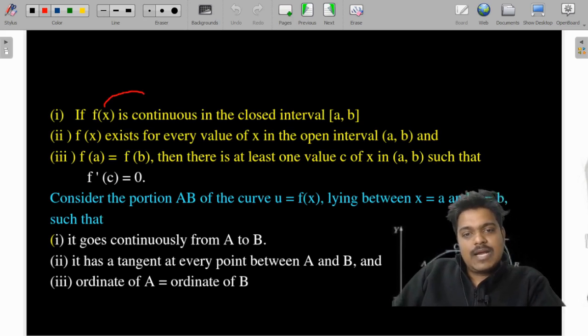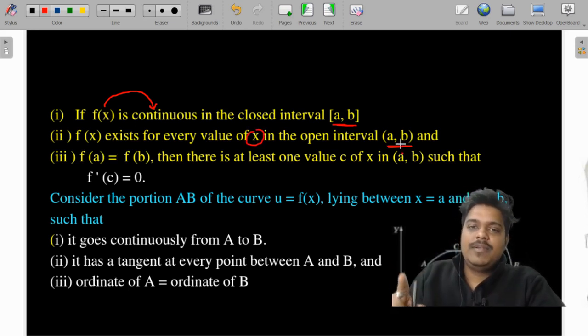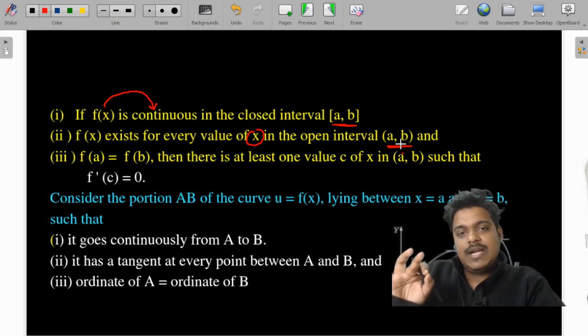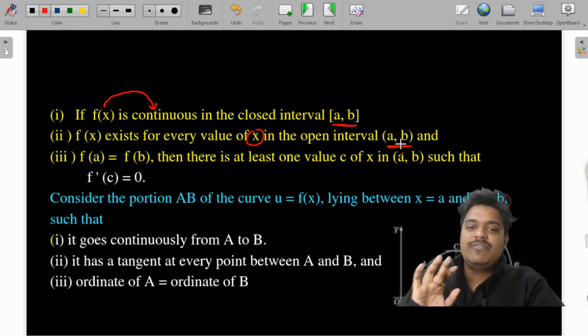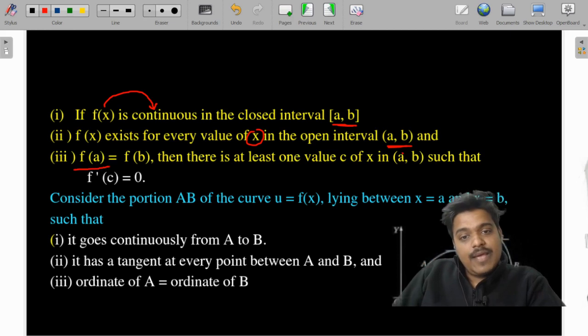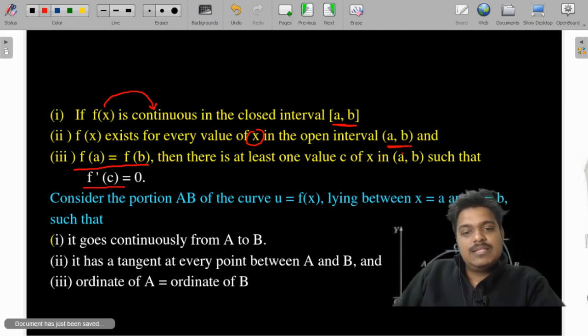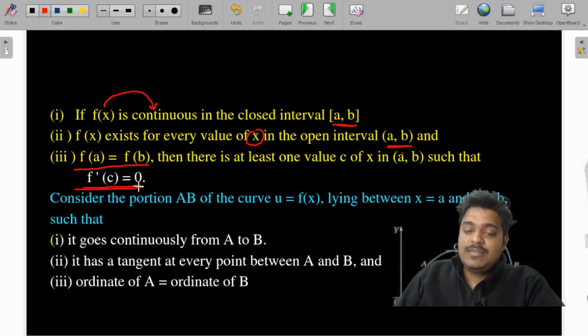So if f(x) is continuous in the closed interval a to b, that's the first thing, and f'(x) exists for every x in the open interval, not including a and b. Open interval means we don't include a and b. That's all for now. So if the function is continuous, and at every point the function is defined, and if f(a) is equal to f(b), then there exists a point c such that f'(c) is equal to 0. I'll tell you why these first two statements are important.